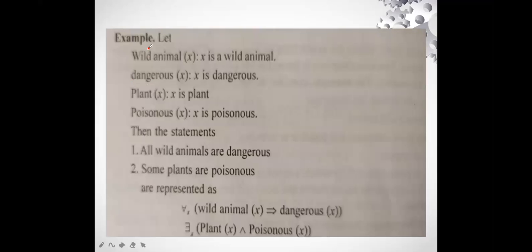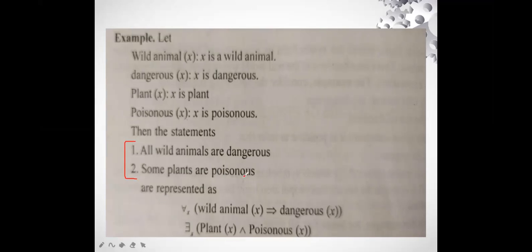Let's understand how we do it. See, this is the first thing. We have two statements. This is just an example. The first statement says all wild animals are dangerous. The second statement says some plants are poisonous. So we have to represent it in predicate logic form with the help of quantifiers.